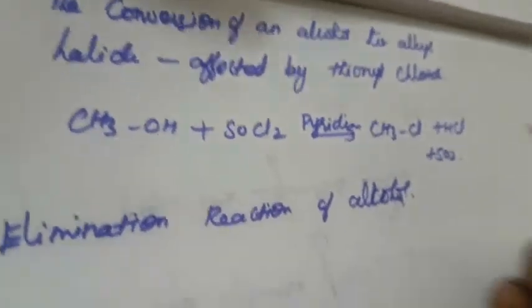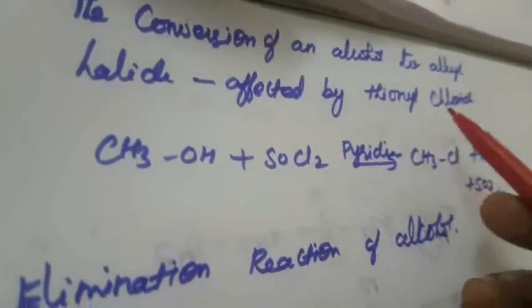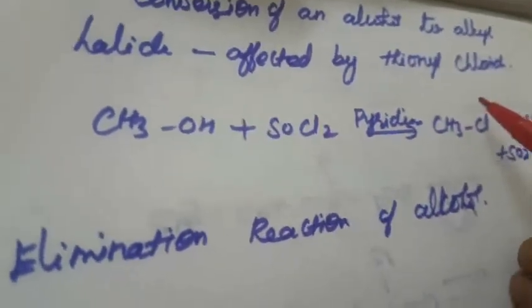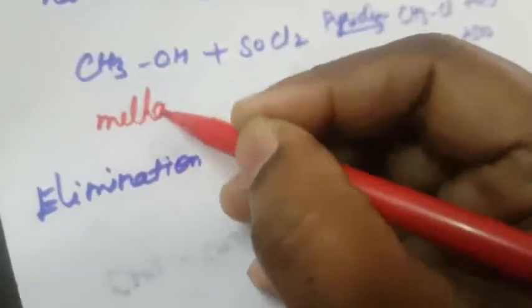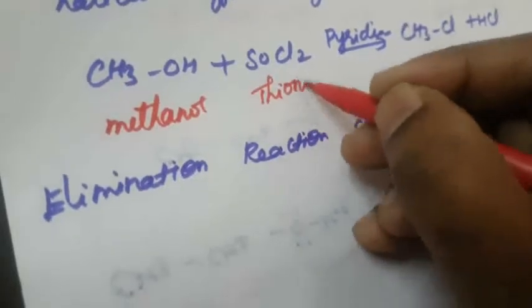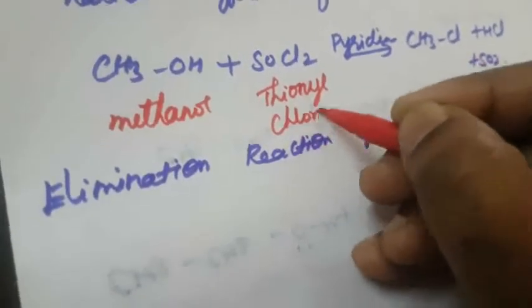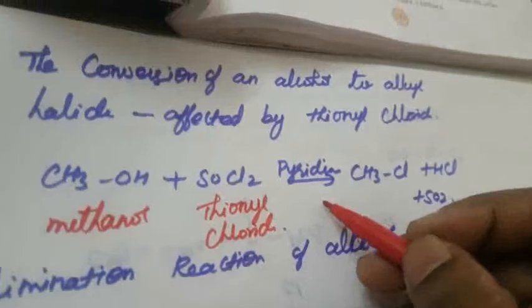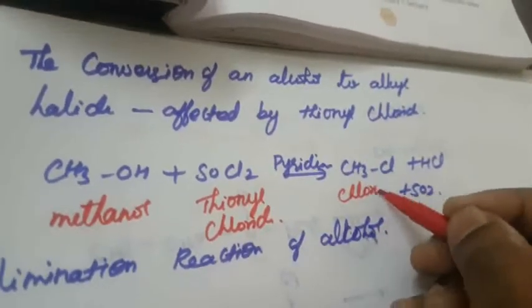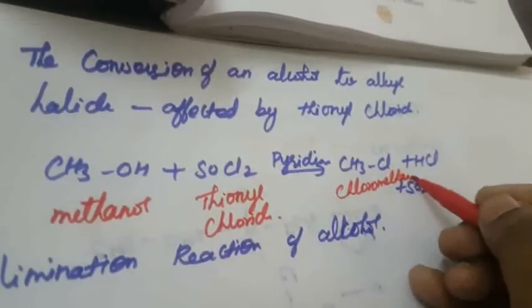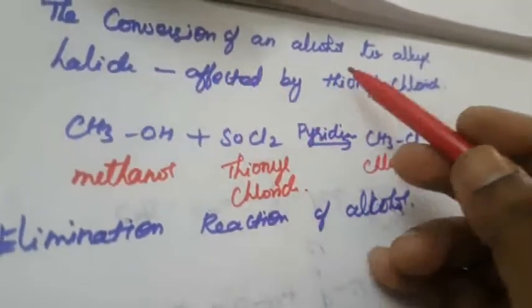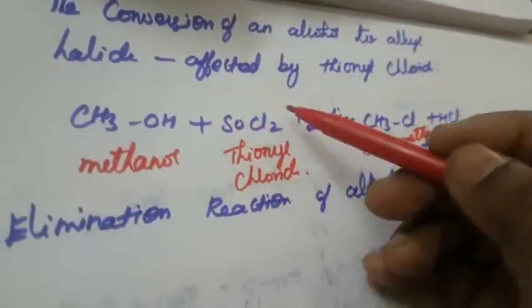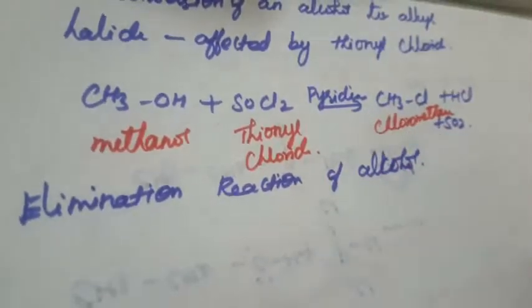Okay, so next one, the conversion of alcohol into alkyl halide is also affected by the thionyl chloride. Again, what is this compound name? Methanol. What is this compound name? Thionyl chloride, in the presence of pyridine. Chloromethane. Only one carbon is there, that is methane. That is next one, this is the conversion of alcohol to alkyl halide. This is also react with thionyl chloride in the presence of pyridine.